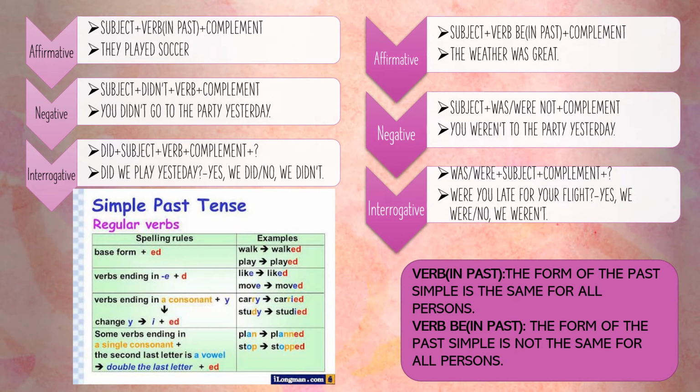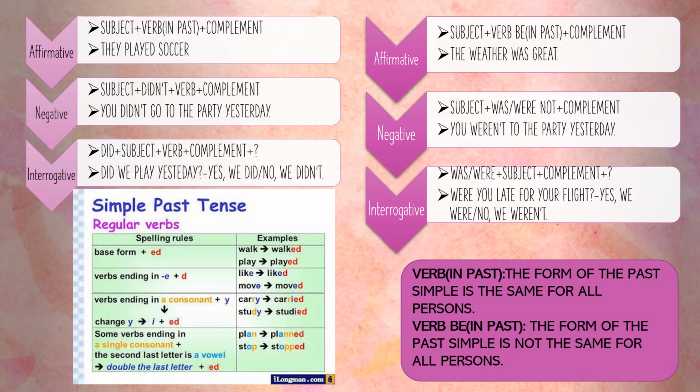In this slide, we can see the structure of how to make past simple sentences. First, the structure for verbs that are not verb to be. For affirmative sentences, it is subject plus verb in past plus complement. For example, they played soccer. For negative sentences, subject plus didn't plus verb plus complement. For example, you didn't go to the party yesterday.